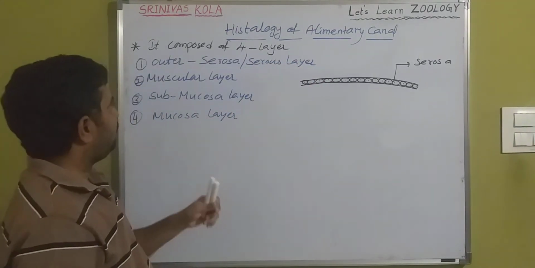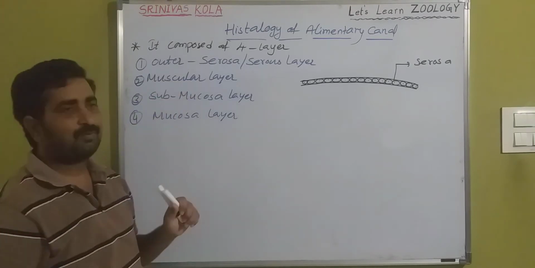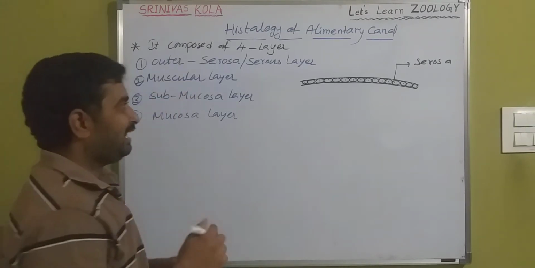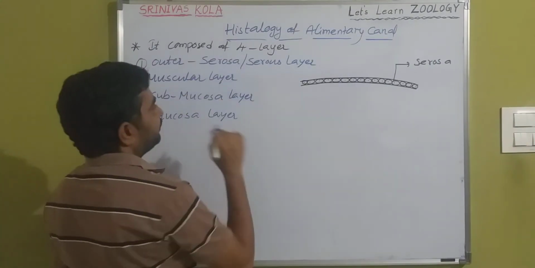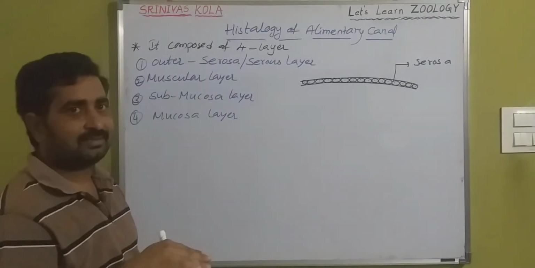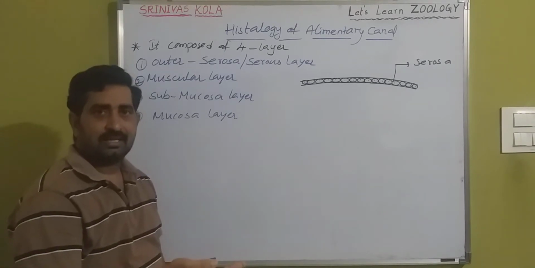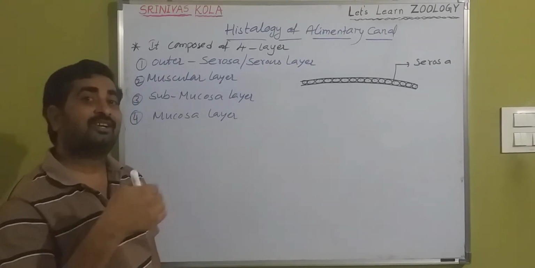Just after it comes the muscular layer. This muscular layer has 2 sublayers, the longitudinal muscular layer and the circular muscular layer.